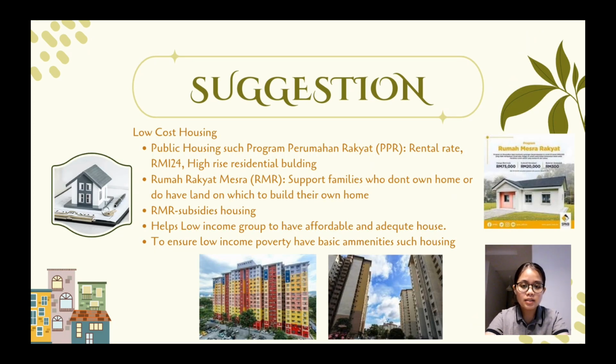I will explain about the second, third, and fourth suggestions. For the second suggestion for the low-income poverty issue, the government should provide low-cost housing. Malaysian low-cost housing is specifically designed to improve the standard of living of the low-income population. Malaysia launched several affordable housing programs to give people with low income low-cost housing options. One of the initiatives provided by the government is Program Perumahan Rakyat (PPR), often known as the People's Housing Program. This program is a Malaysian government project to create low-cost housing developments for families with a monthly income of 2,500 or less.